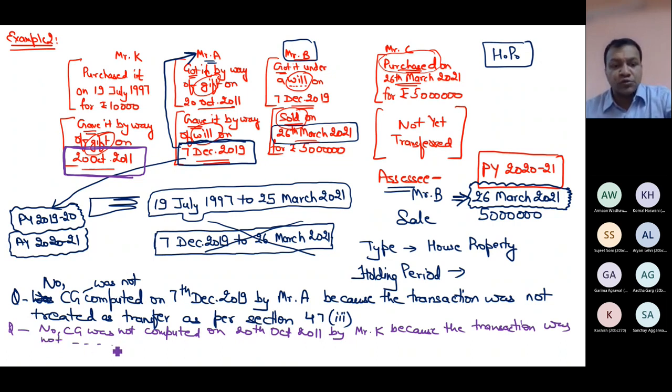Same reason, transaction was not treated as transfer as per 47(3). Now Mr. P.K. also would have purchased it. I don't know the name of that person, but let us assume that this person was Rahul.